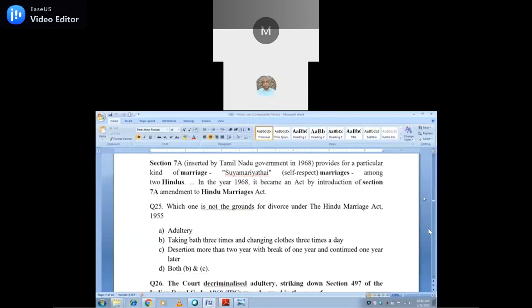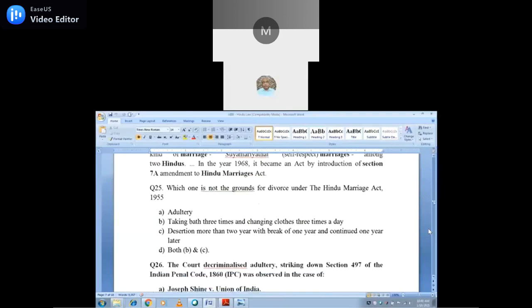Which one is not a ground for divorce under the Hindu Marriage Act? Both B and C. Both B and C, sir. Adultery is a ground, okay. And taking a bath 3 times and changing clothes 3 times a day. B and C is the right answer. Because when you get a desertion, you should.